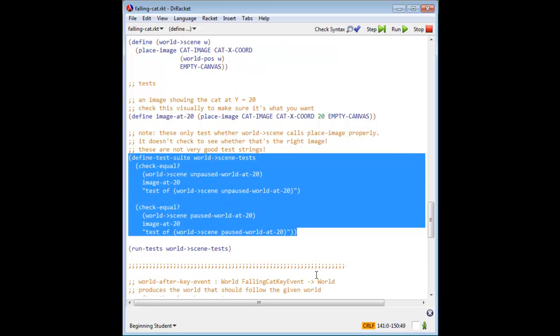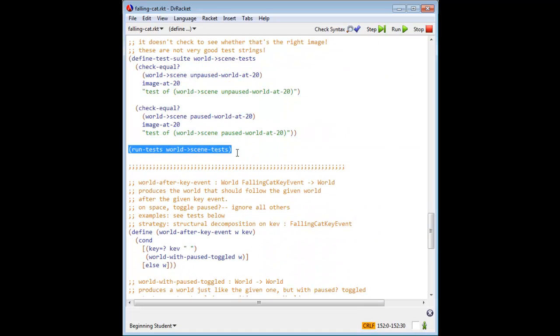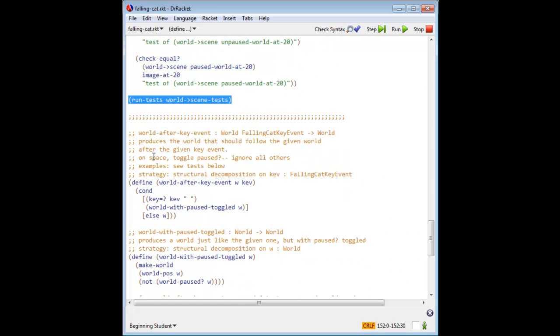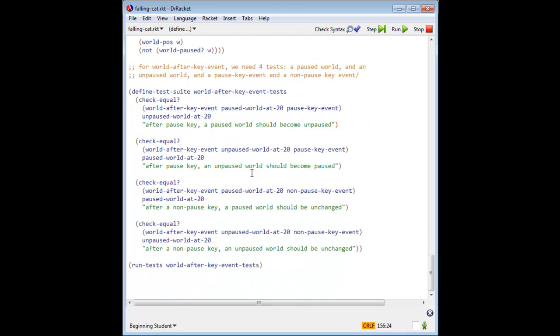With its tests. And of course we run the tests. And for world after key event. And that's all there is.